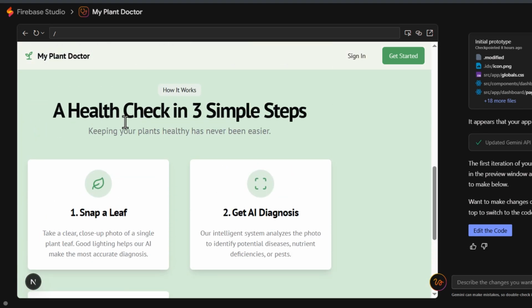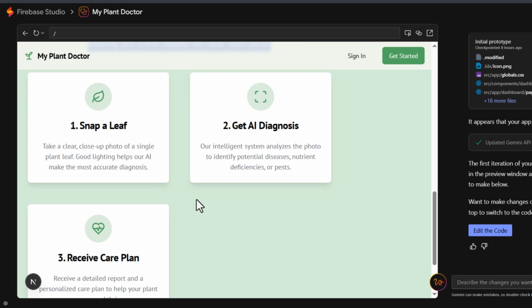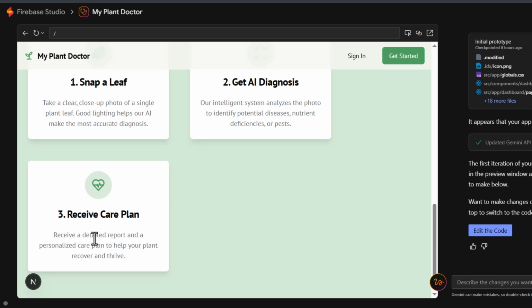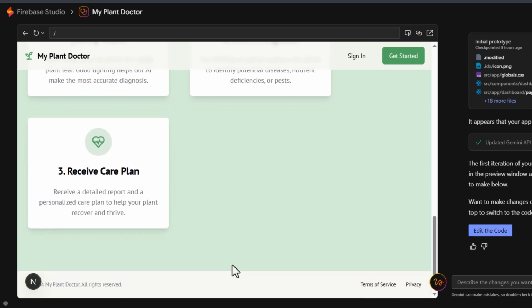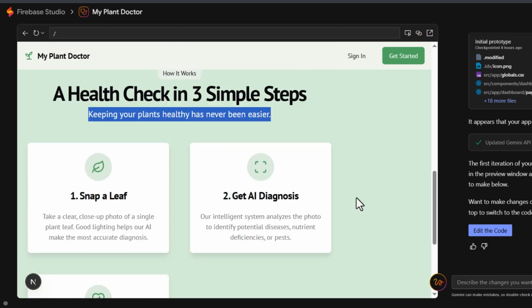Next, we have a health check in 3 simple steps. This is about how it works. Keeping your plants healthy has never been easier, so these are the 3 steps. 1. Snap a leaf. 2. Get AI diagnosis. 3. Receive care plan. And we have a footer right here. And of course, terms of service and privacy.